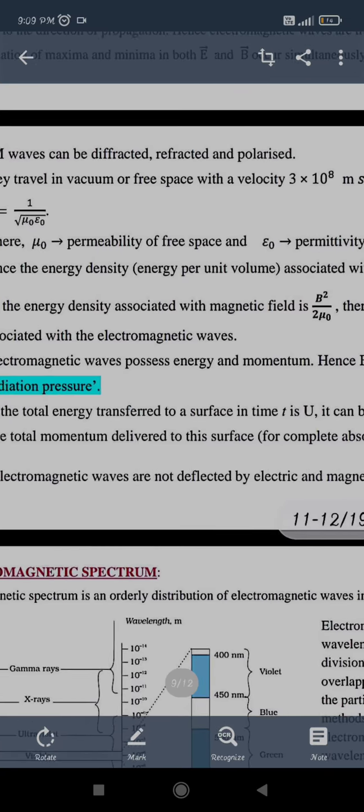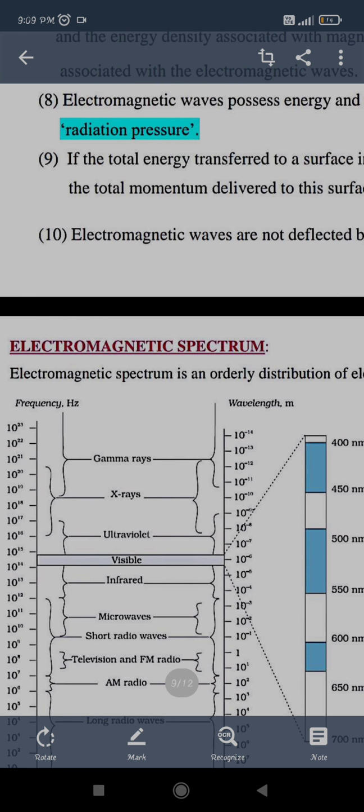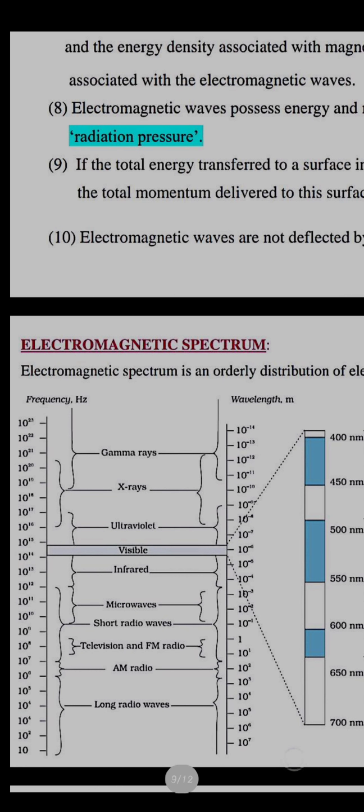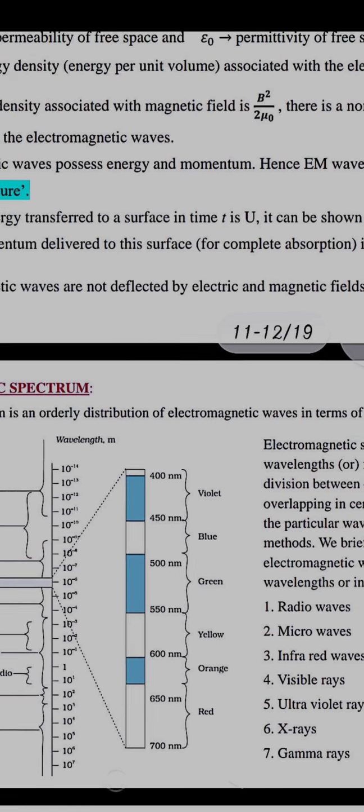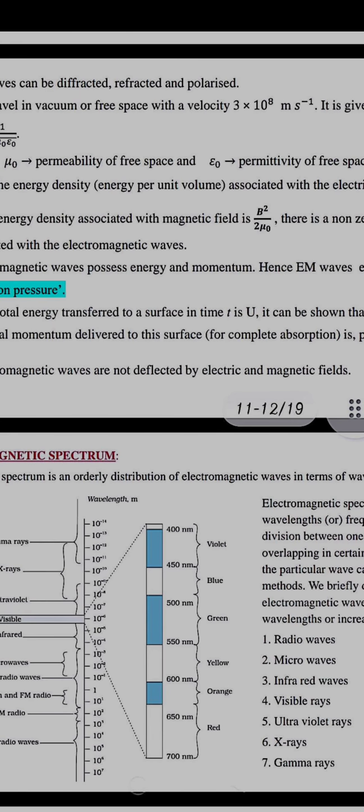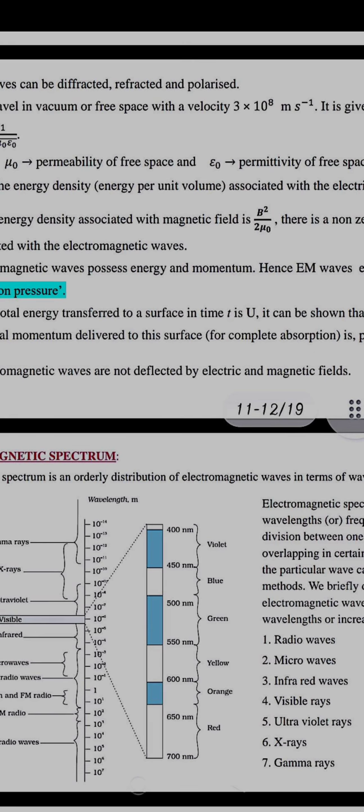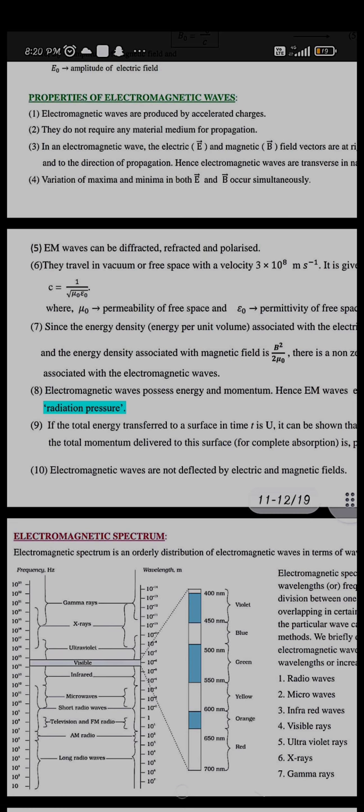Here you can see the electromagnetic spectrum. The highest frequency is for gamma rays, with the lowest wavelength, and the highest wavelength is for radio waves, which have the lowest frequency. So frequency and wavelength are inversely proportional to each other. In between, the visible light range also comes, from 400 nanometers to 700. So the increasing or decreasing wavelengths are given here with the direction. Okay.